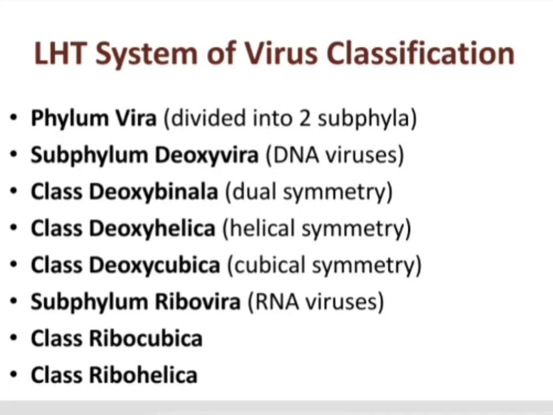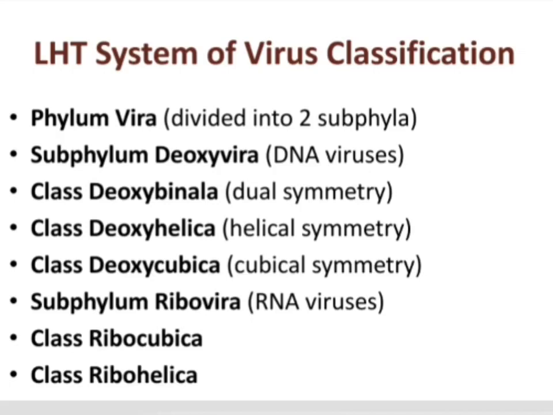Class Deoxybinala means they have dual symmetry. Class Deoxyhelica includes members with helical symmetry, and in class Deoxycubica the viruses possess cubical symmetry.